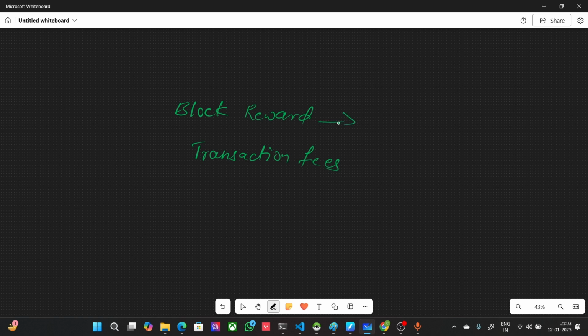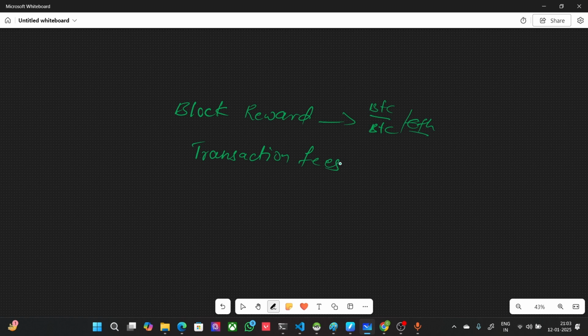Block reward is nothing but, on whatever network the miners are doing the work, they will get that network's coin, the cryptocurrency. If the miner is working on the Bitcoin blockchain, they will be awarded with bitcoins. If they are working on Ethereum, they will be awarded with Ether, and so on.